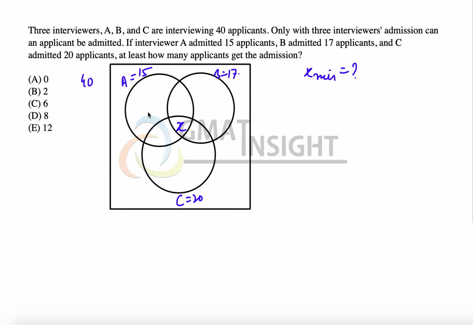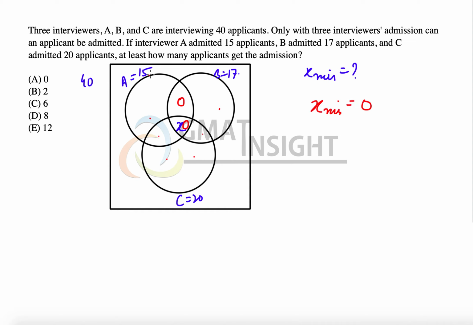But what we see is that between this 15 and 17, there is a possibility that the intersection is 0, because 15 plus 17 is 32, which is less than 40. So there is definitely a possibility that the intersection is 0 and the remaining is getting balanced with these 5 places. So there is this possibility that X can be 0 here.